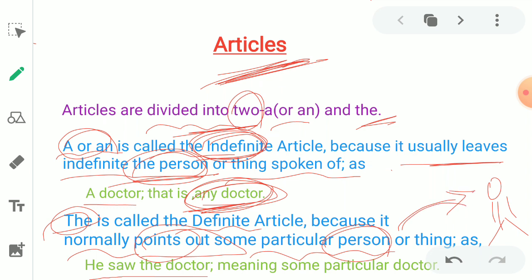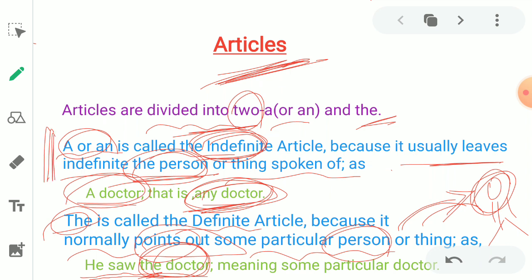The is used because this doctor we knew very well. But in a or an, a doctor, we don't know which doctor we are talking about. So any doctor. As a result, we can use a. Got it? I hope you understood very well.